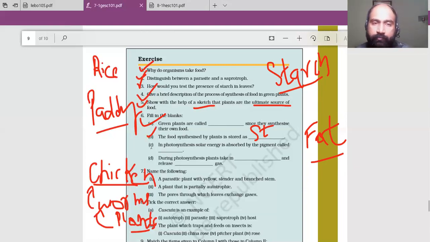Third question: in photosynthesis, solar energy is absorbed by the pigment called chlorophyll. Easy one, chlorophyll. Last question: during photosynthesis, plants take in dash and release dash. During photosynthesis, plants take in carbon dioxide and release oxygen gas.